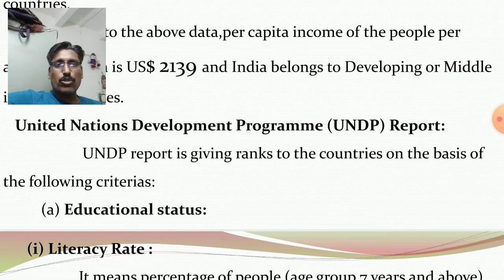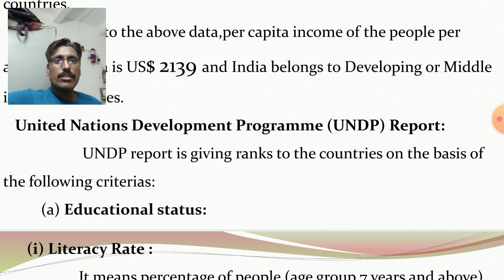First one is educational status, second one health status, third one average income, per capita income of the people per annum. Here three criteria are considered by UNDP, and this report, UNDP report, emphasized on human development.